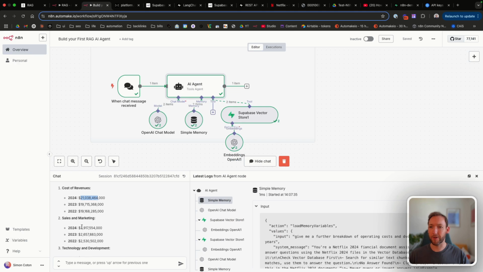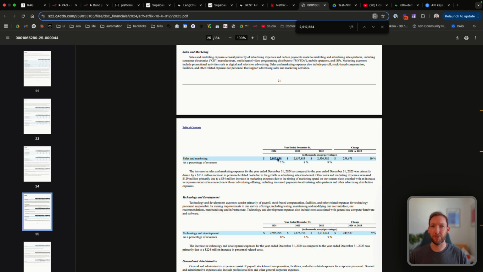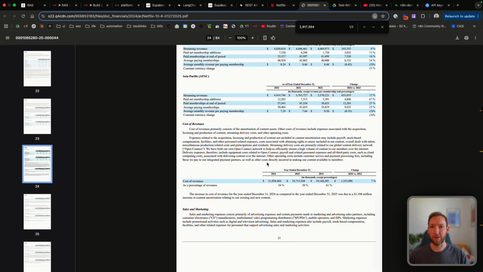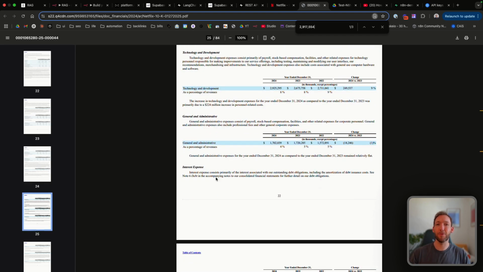It's then got cost of sales and marketing. So that was on page 24. Again, we've got from page 25 some different costs. So it's understood that these are all the different costs, and it's gone down these different tables and extracted the values.